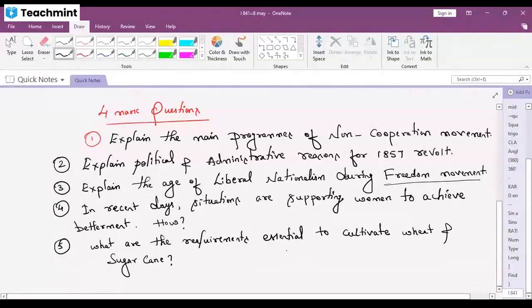Next question. What are the requirements essential to cultivate wheat and sugarcane? Which chapter? Indian soils. Soils. Okay, good. So these are the 5 questions of 4 marks which I am going to give you today from your 4 mark questions. Done?